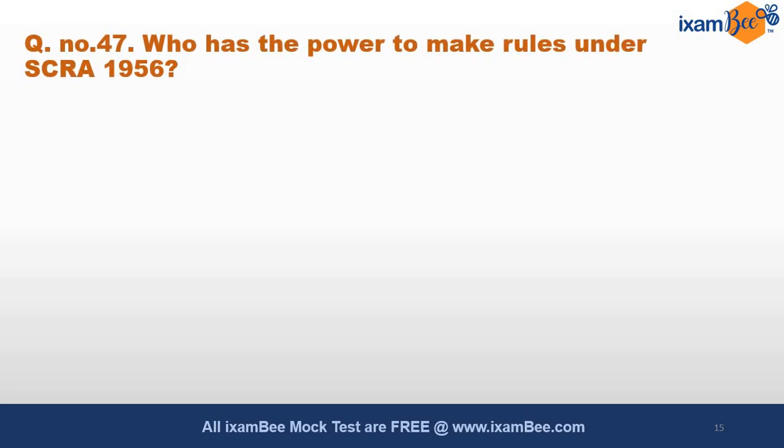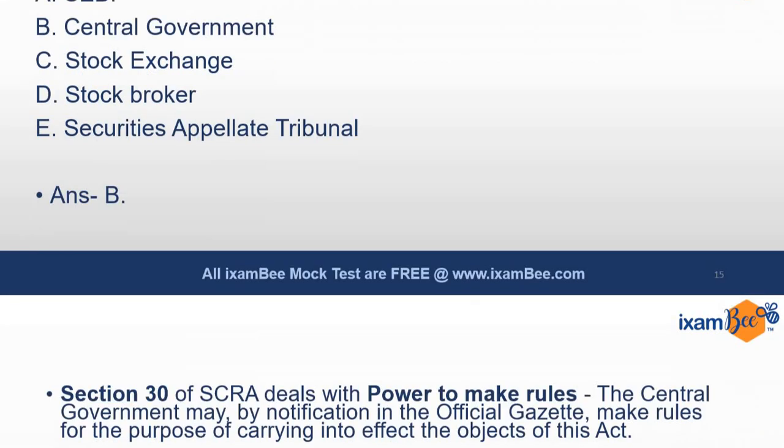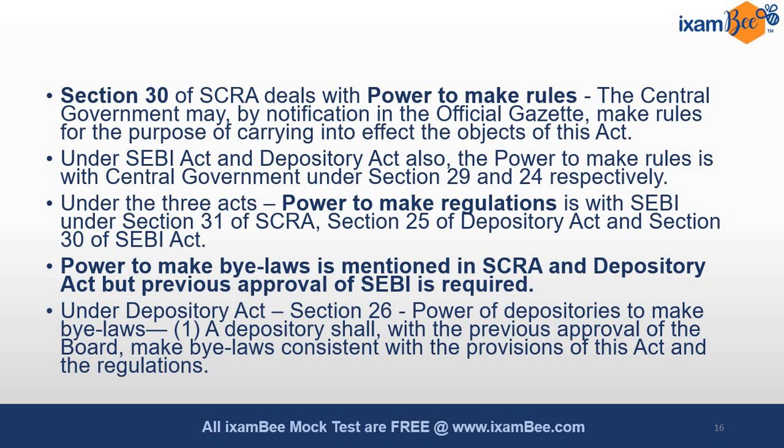Question number 47. Who has the power to make rules under the SCRA 1956? SEBI, Central Government, Stock Exchange, Stock Broker, Securities Appellate Tribunal. Who has the power to make rules under the SCRA 1956? Yes, the answer is B, Central Government. Very easy, direct question. Section 30 of the SCRA deals with the power to make rules, which rests with the Central Government by notification in the Official Gazette.